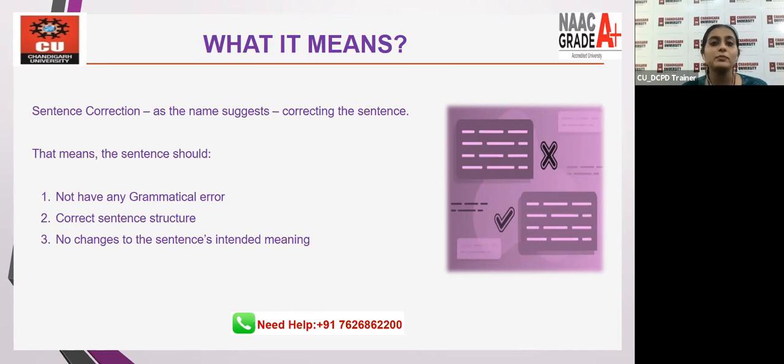Third one, there should be no changes to the sentence's intended meaning. Sometimes what happens is there is a certain sentence and next to that there's another sentence. Now please understand, whatever you want to convey, it should be conveyed in a way that the other person is able to understand it, which is also a part of effective communication. Specifically, if we write, that person should be able to understand what you have written. So all these things will be taken into consideration when we go ahead with the questions of sentence correction.